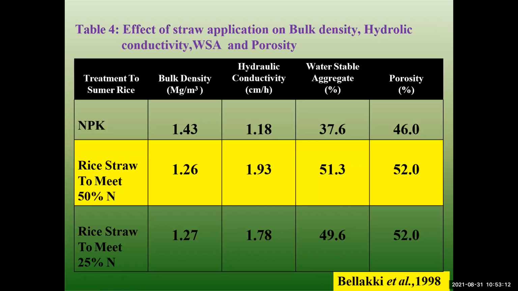Then now is the effect of straw application, straw application of summer rice. Okay, in the summer time: bulk density in milligram per meter cube, hydraulic conductivity, water stable aggregate and porosity. So these are shown in the table. The rice straw, with 25 nitrogen and 50 nitrogen.